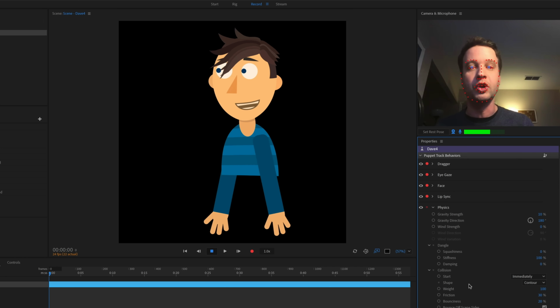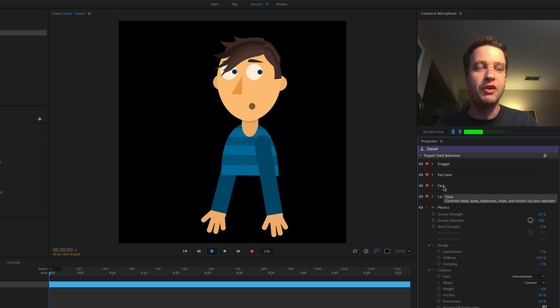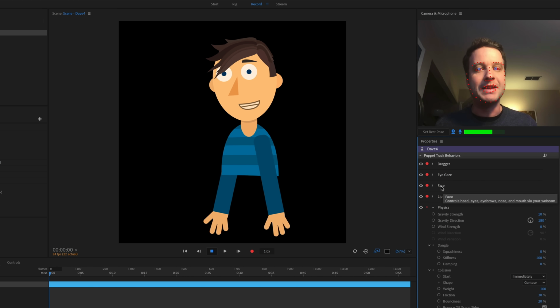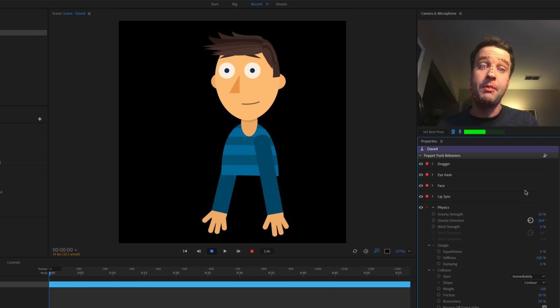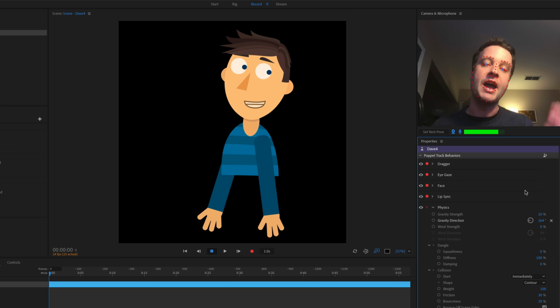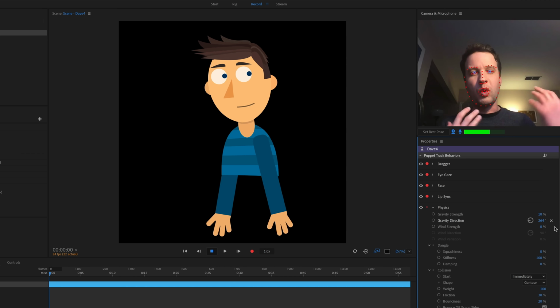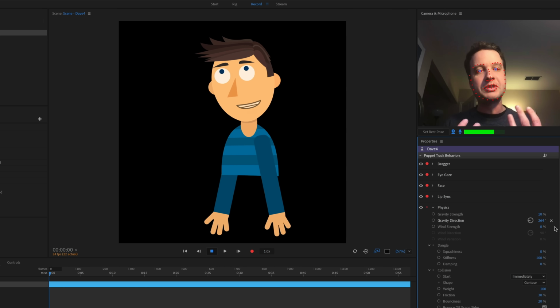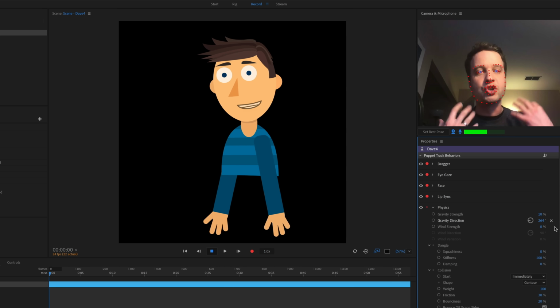Now, that's a pretty cool look. Like, that's nice. I could go for that, but I think I want the hair to be a little bit stiffer. And so I could play around with gravity direction. I could change this to make the hair go up a little bit more, and that works pretty well, but then that's also going to affect the hair on the other side. So instead of one physics behavior that's kind of a global setting, I think I want more control over my hair.